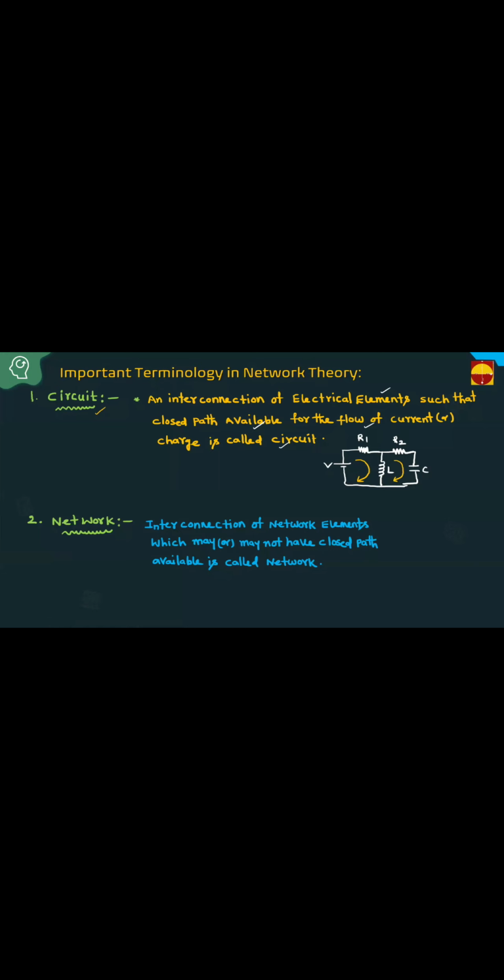But what is a network? An interconnection of network elements which may or may not have a closed path for the flow of current. May or may not have a closed path available is called a network. See, for example, this is a network: this is one resistor, this is also one resistor, this is an inductor, and this is a capacitor. And here I am drawing one more L. This is R1, this is R2, this is L, this is C, and this is R.